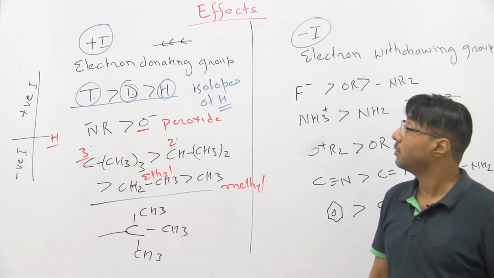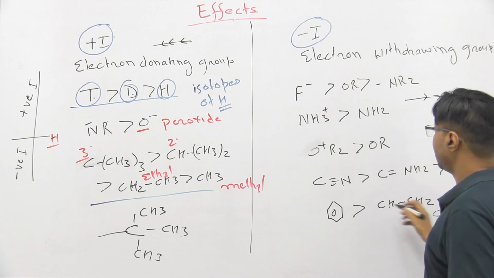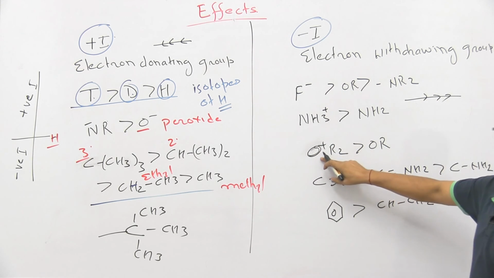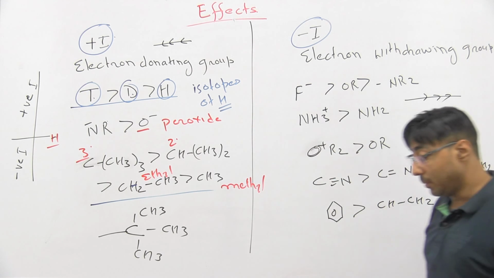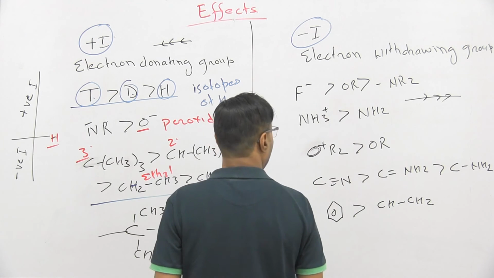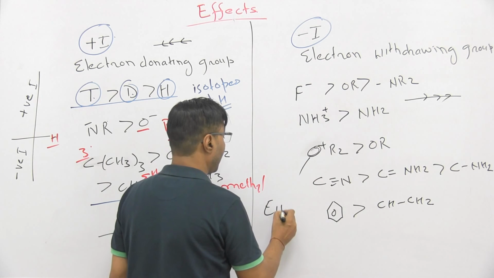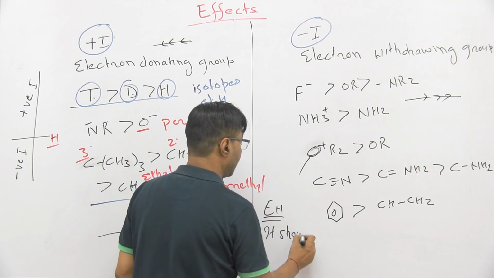Here all these are negative ions, and if oxygen is having a positive charge, such elements become very strong electron pullers. Why? Because oxygen, being an electronegative element, should have a negative charge.